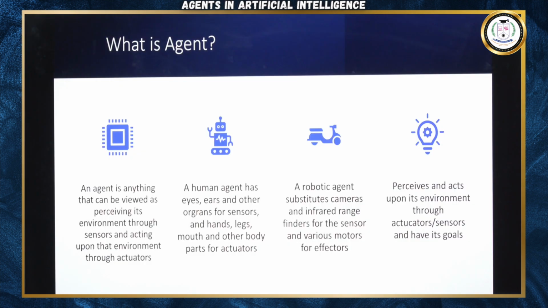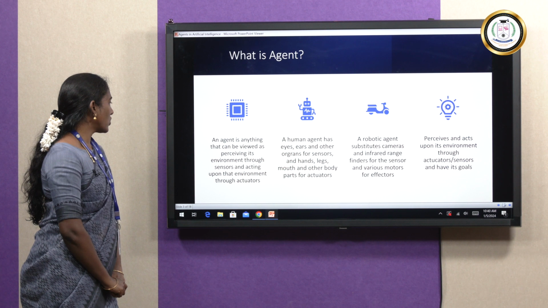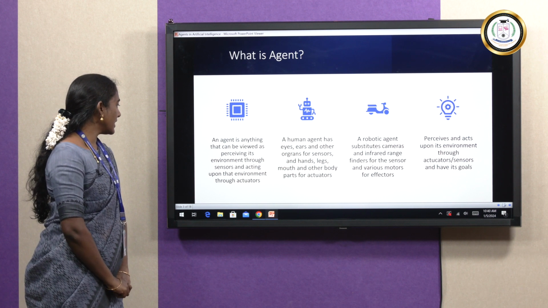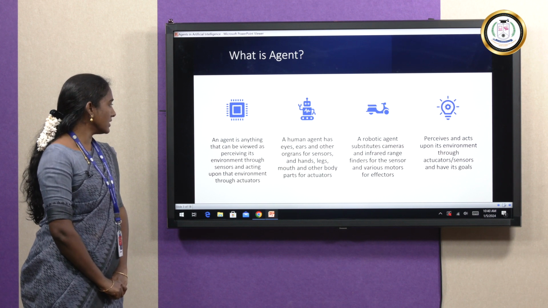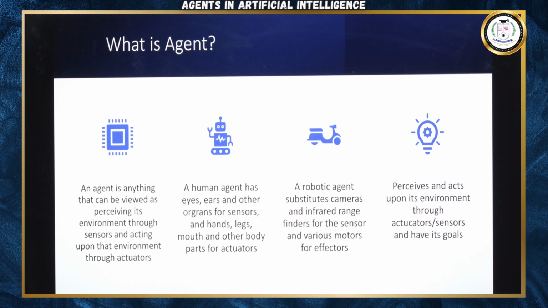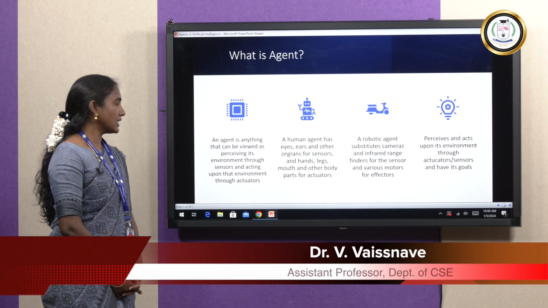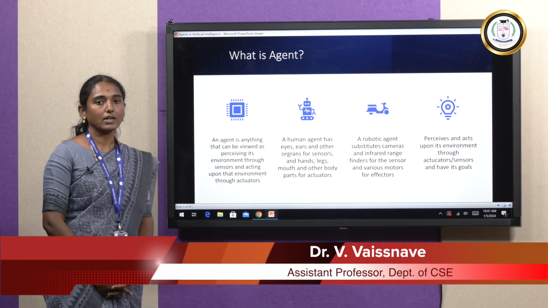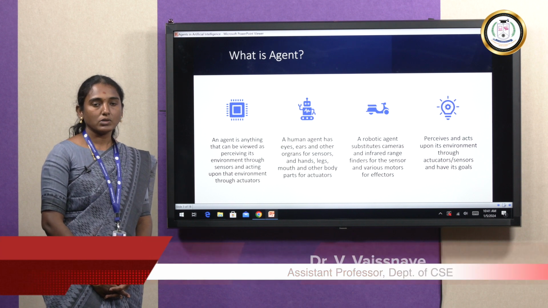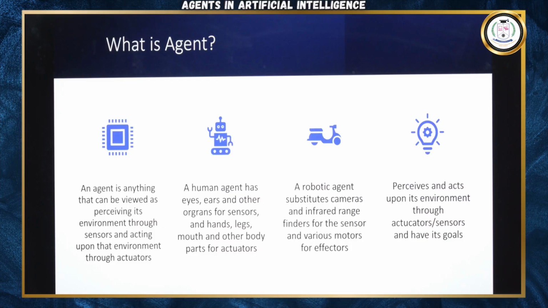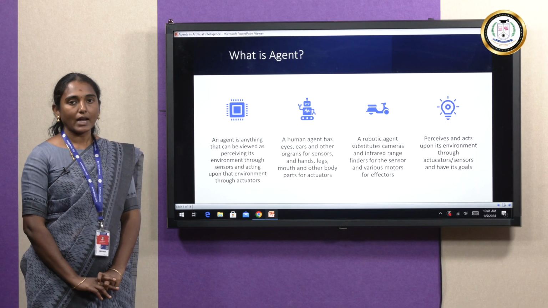What is an agent? An agent is anything that can be viewed as perceiving its environment through sensors and acting upon that environment through actuators. It has some types. The first one is the human agent, the second one is the robotic agent. The human agent has eyes, ears and other body parts like legs, hands, mouth. These are the actuators. And robotic agents have some input devices or sensors, and some output devices or actuators.